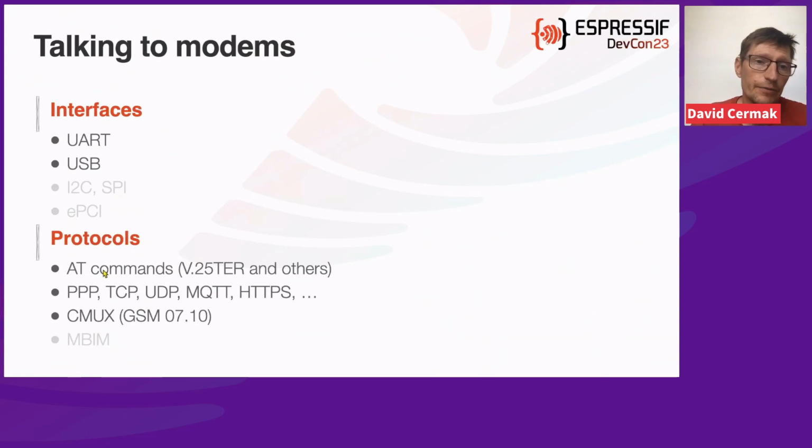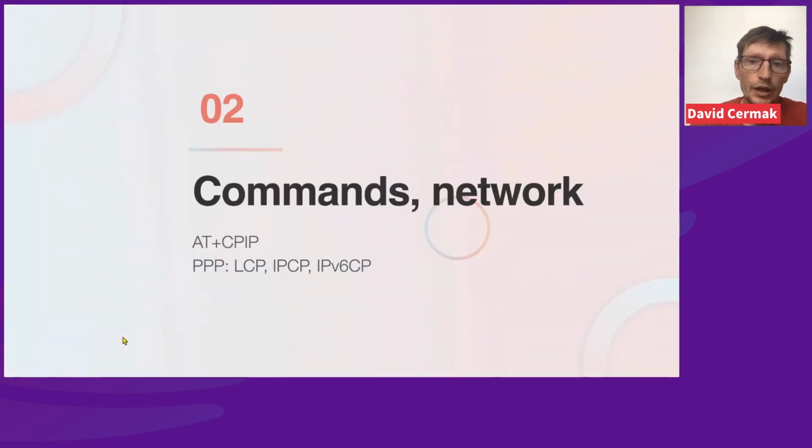I've deliberately shaded out all those interfaces here, I2C, SPI, PCI, and MBIM for protocols, because first, we don't really have a solution for Espressif chips, and second, these protocols and interfaces are rarely used when we communicate with modems. All right, let's go to the second chapter about commands and network.